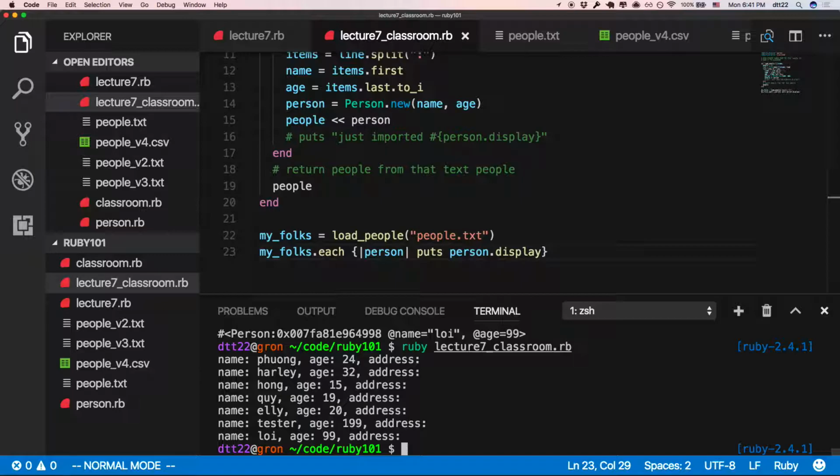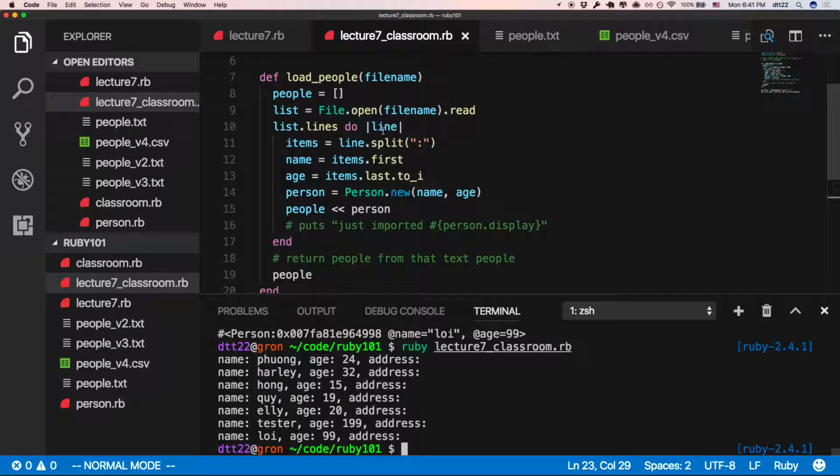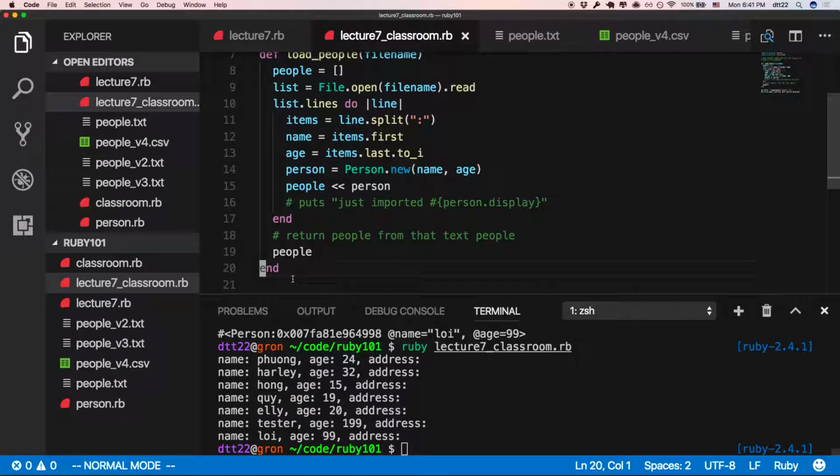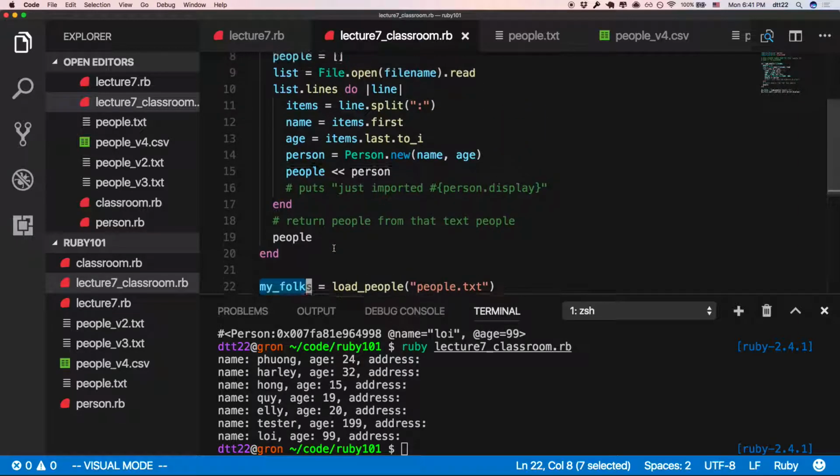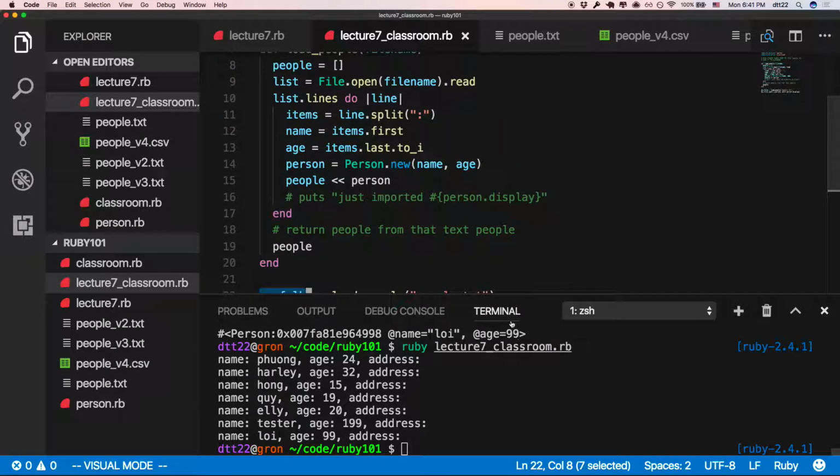So my load people, it loads into this, and returns me the people. It returns, so outside you can use it. I'll give you one last thing and then you can practice writing this function yourself.